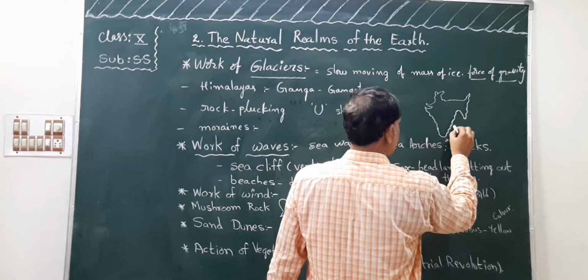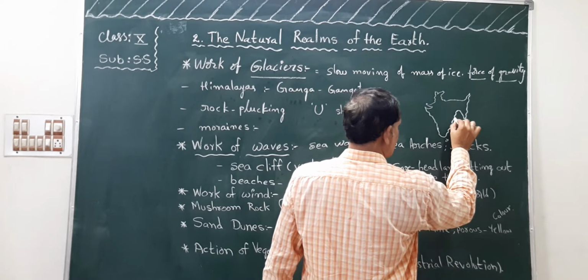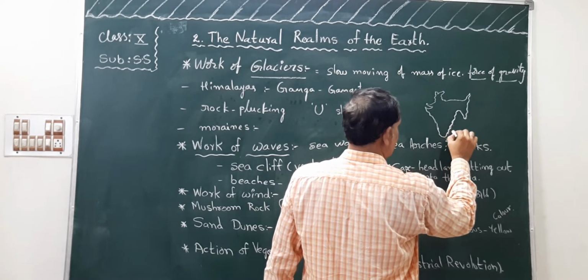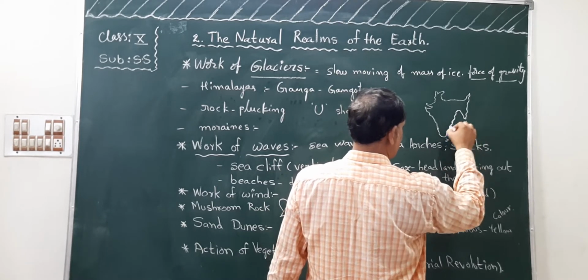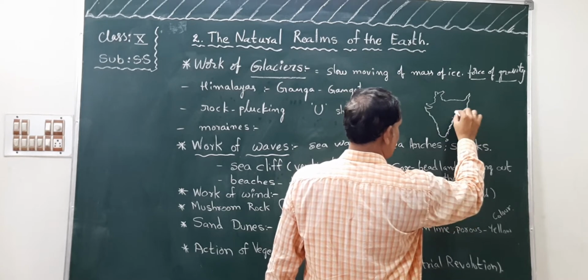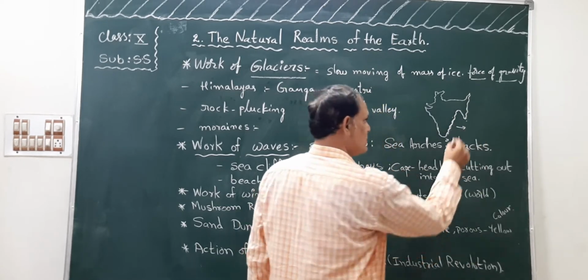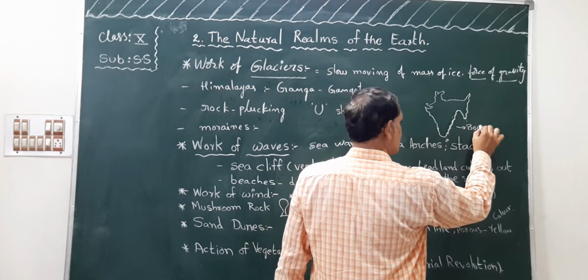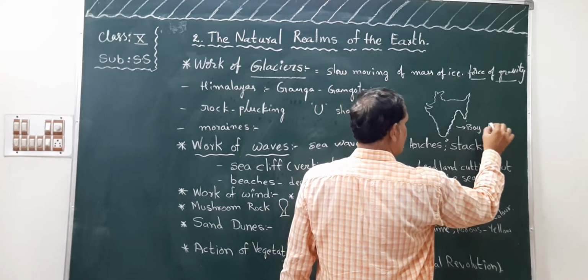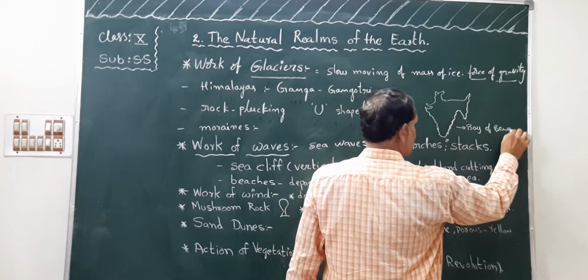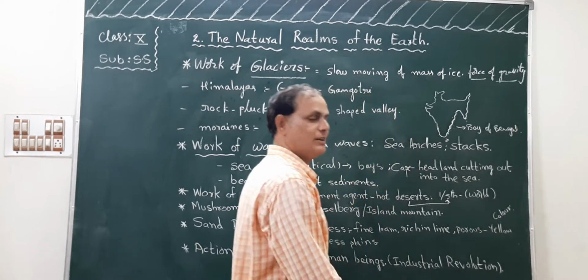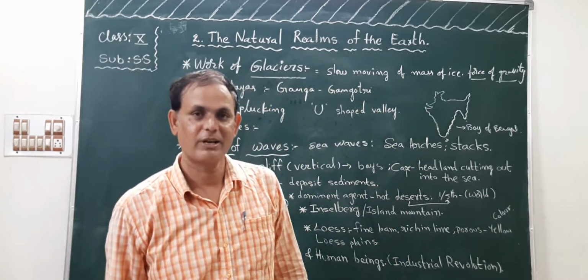Now look, children, India. This side, this side, this side: three sides are covered by land, but one side is covered by water. So this is called a bay. So Bay of Bengal is one of the seas, in the eastern direction of our country.